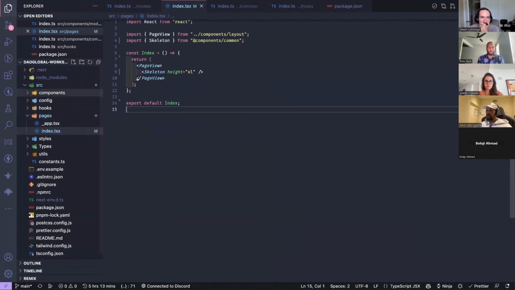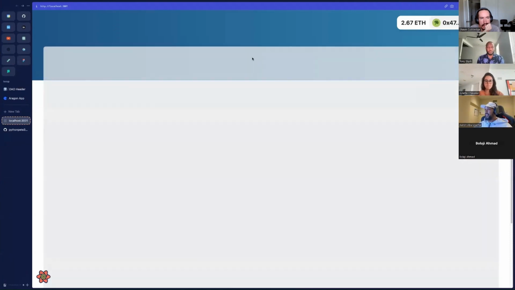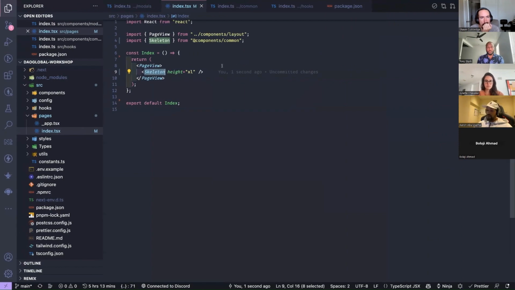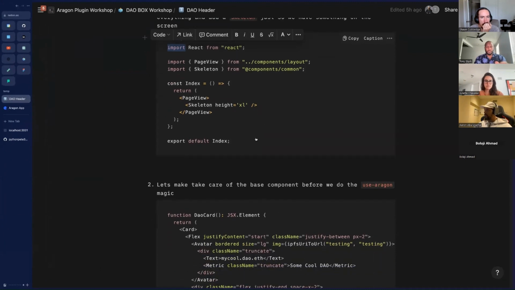We've got some of these components. They're just layout components, this page view thing. We also have this skeleton component that just renders a skeleton. Let's have a look at what it looks like right now. It's this thing that's coming in and out. That's just the skeleton component there. Okay, so let's go back to this workshop and see what's happening here.